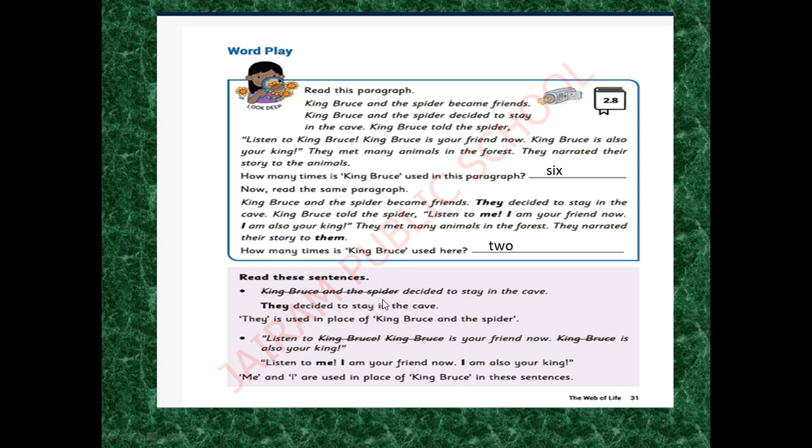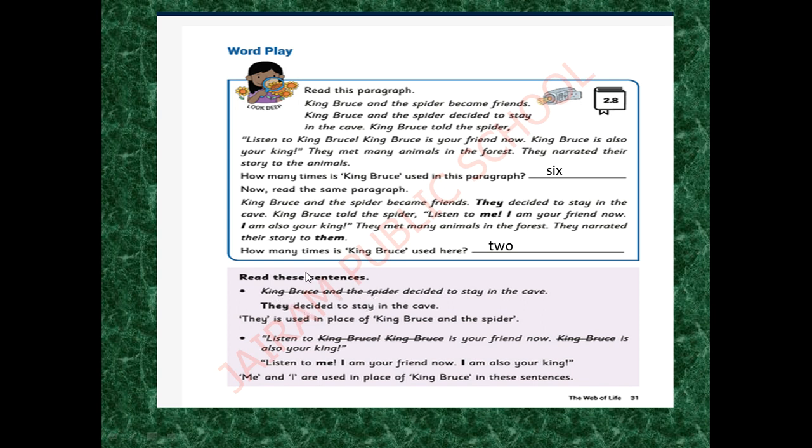King Bruce and the spider decided to stay in the cave. This is the first sentence they gave. See here, instead of King Bruce and the spider. So King Bruce and the spider is 1 or 2? King Bruce is 1 and spider is 1. So 1, 1, 2. So there are 2, one is a person and one is an insect. Two things we have now.